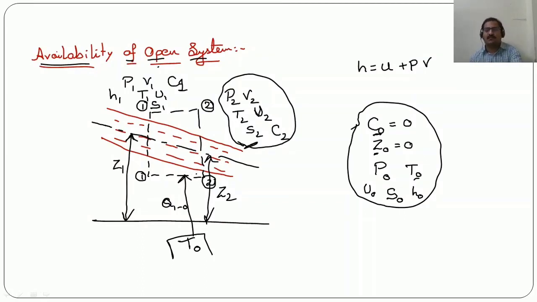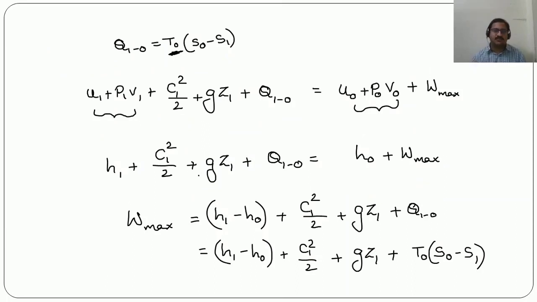Then only we are going to get the maximum possible work output. So when it is reaching the dead state, the conditions are: at the dead state there will be no potential energy and no kinetic energy, and the pressure and temperature are nothing but P0 and T0 at the dead state. That means the surrounding environment pressure and temperature.